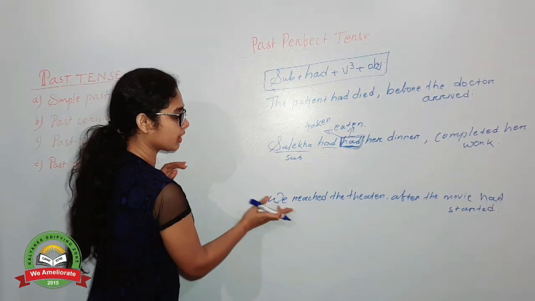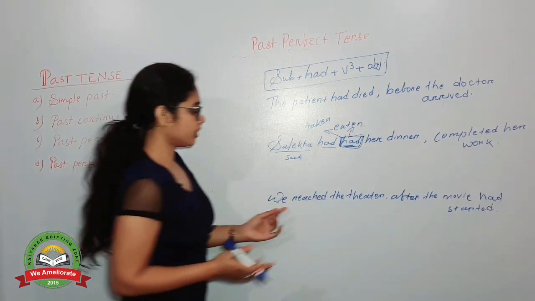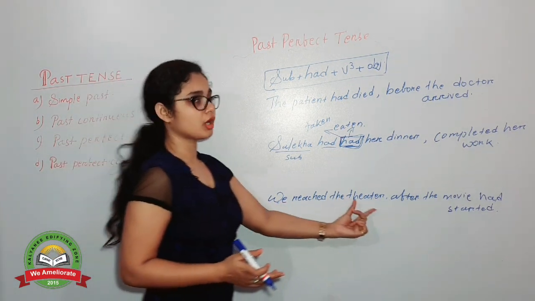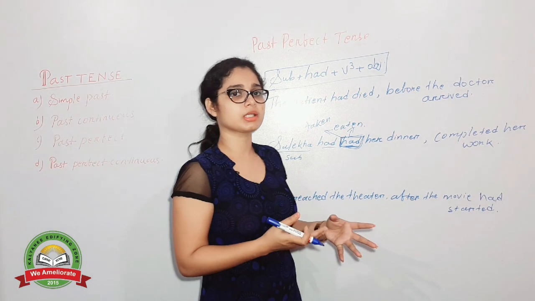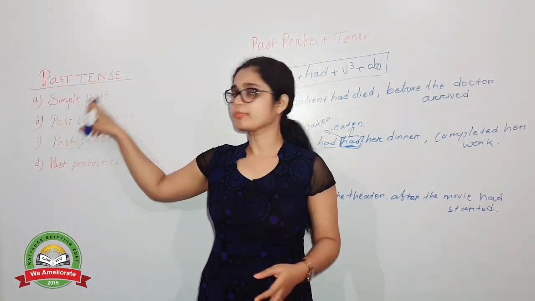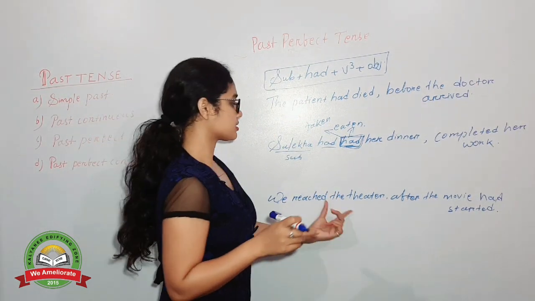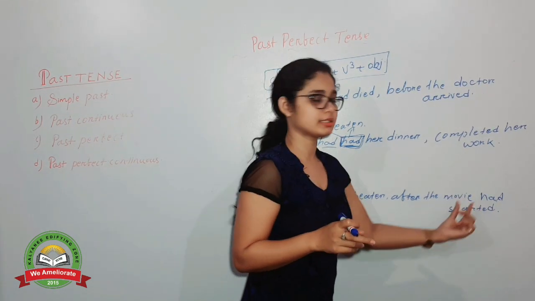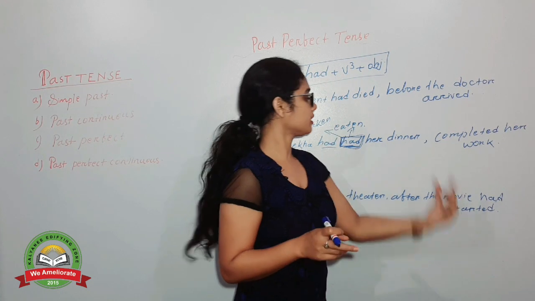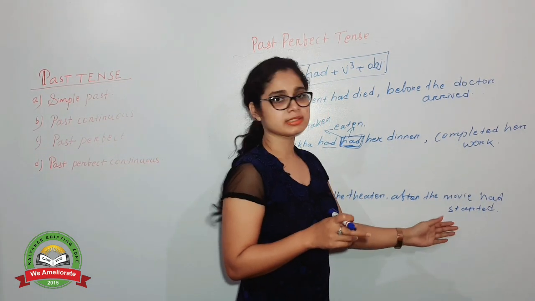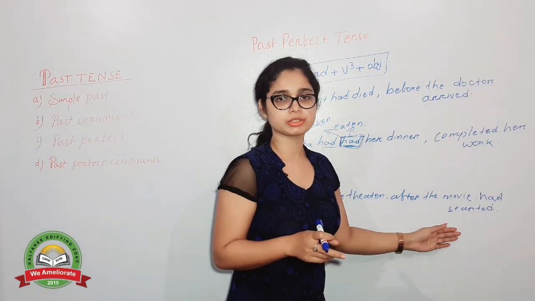First one is we reached the theatre. We, subject, verb 2, object. Can you tell me which tense structure it is? It is the simple past tense. We reached the theatre after the movie had started. Movie, subject, had, auxiliary, started, verb 3, means this is in the past perfect tense. Am I clear to you?